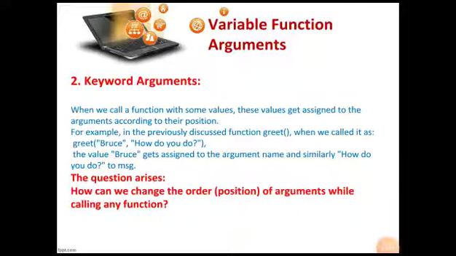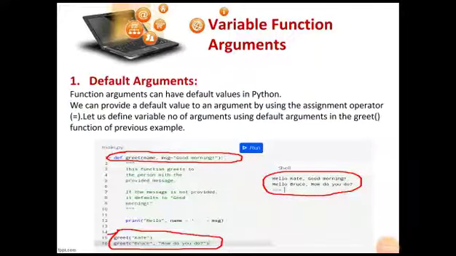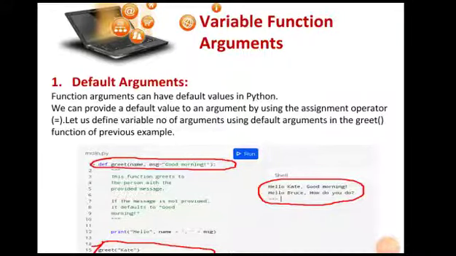But even in the case of default arguments, what is the limitation there? We will not be able to change the order or the position of arguments. Like in the previous example, the first parameter was name and the second was message. So this was the order, name came first and then the msg parameter. If you wanted to change the order of these two arguments while calling the function, it would result in an error.